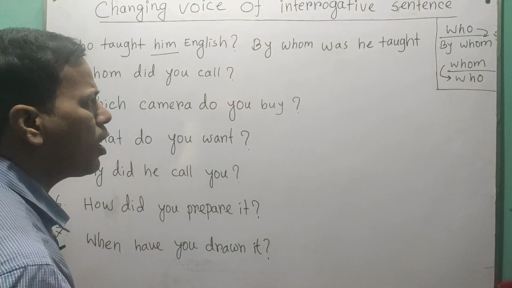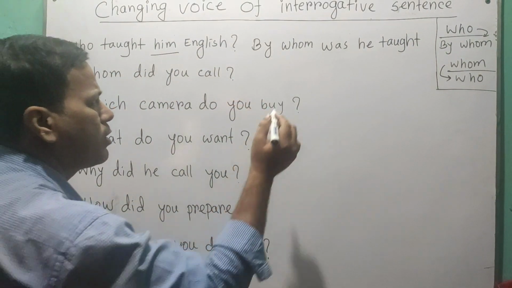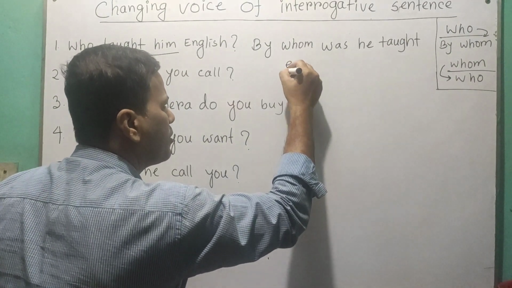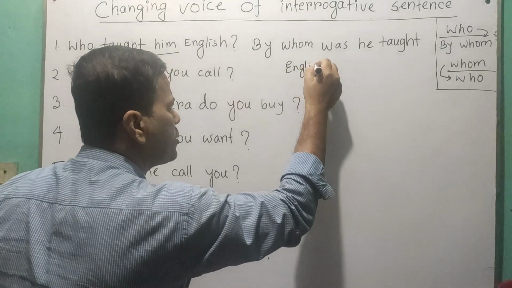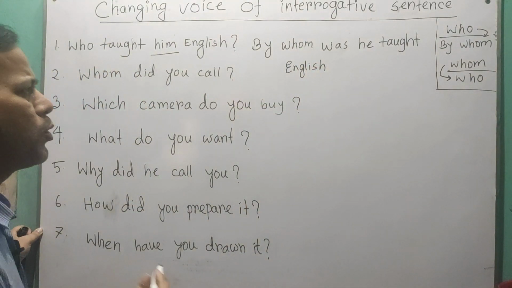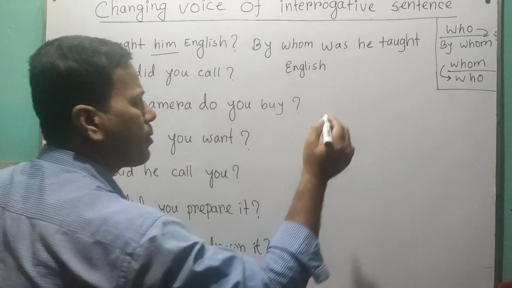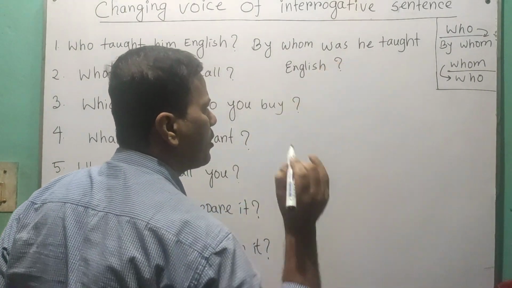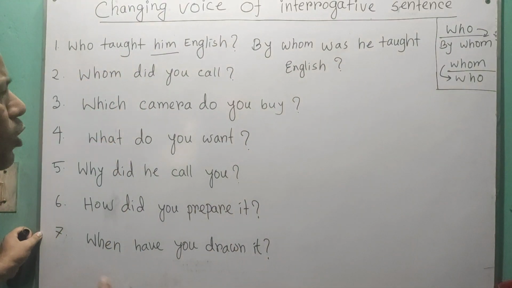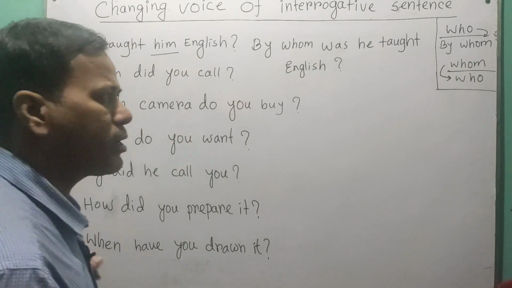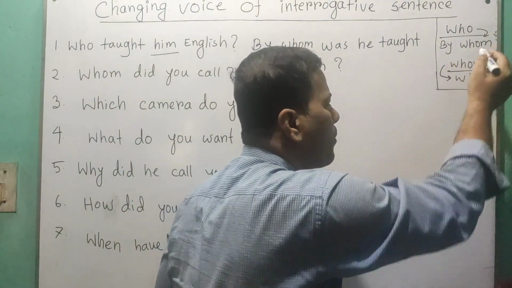By whom was he taught, and the other object, English, remains here. By whom was he taught English? And then you have to put the question mark. So Who taught him English becomes By whom was he taught English. As easy as that. We have to keep in mind that who becomes by whom.